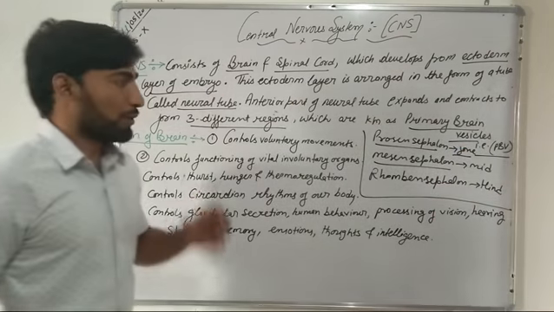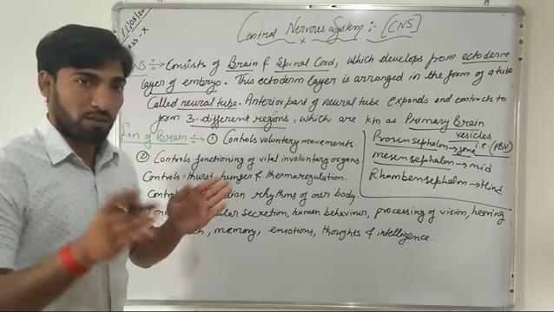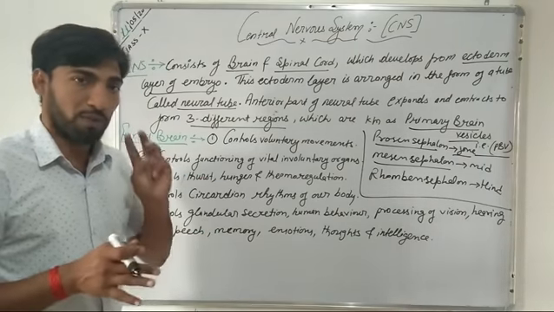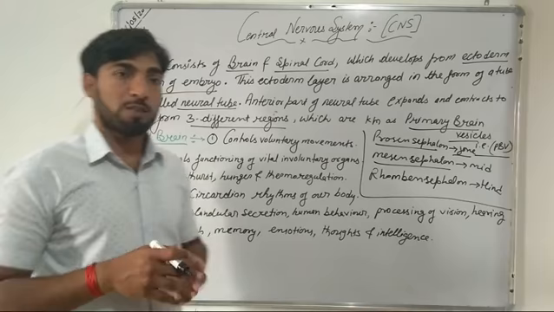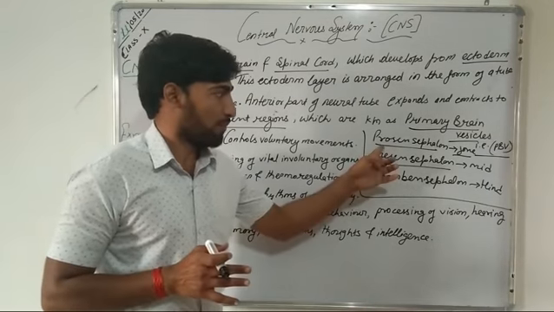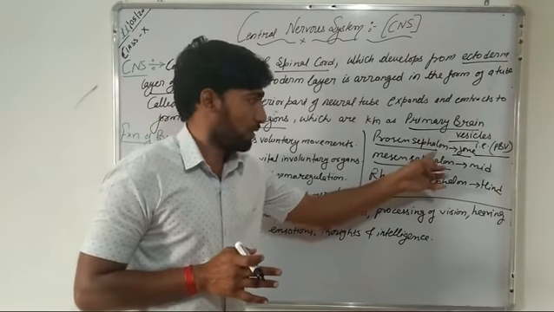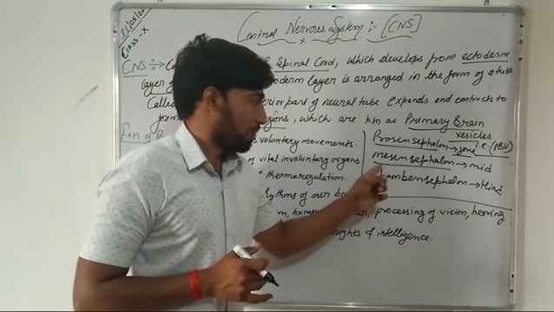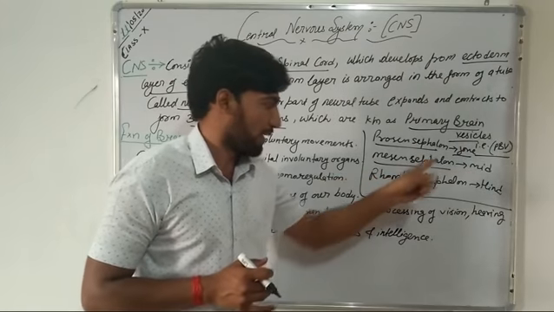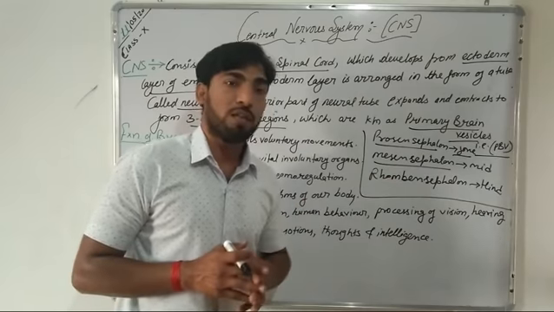So the neural tube expands and constricts to form three different regions, which are known as primary brain vesicles. These primary brain vesicles are prosencephalon, that is known as our forebrain, mesencephalon, that is known as midbrain, and rhombencephalon, that is known as hindbrain.